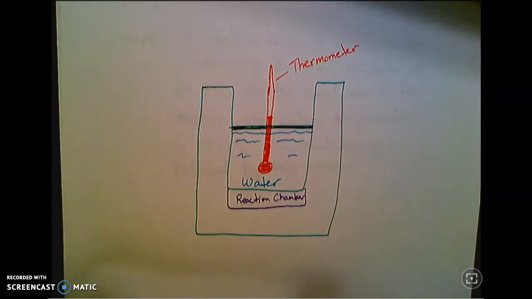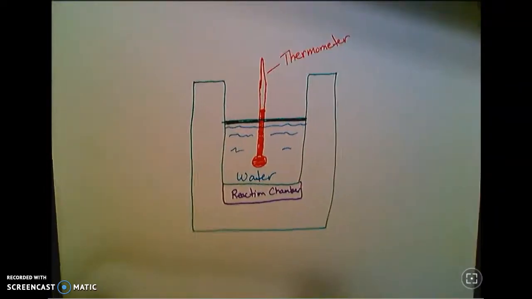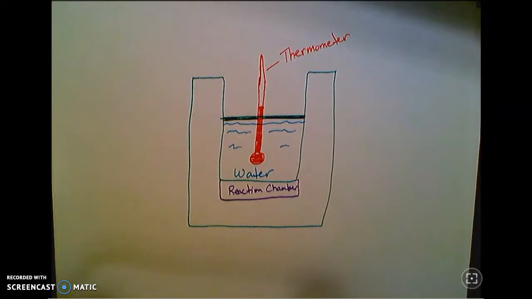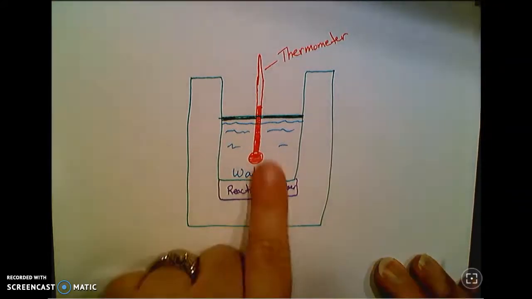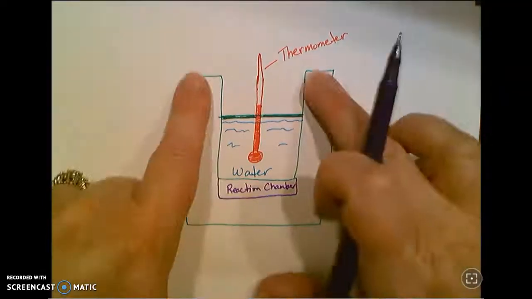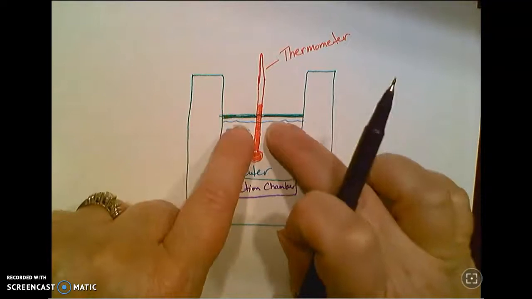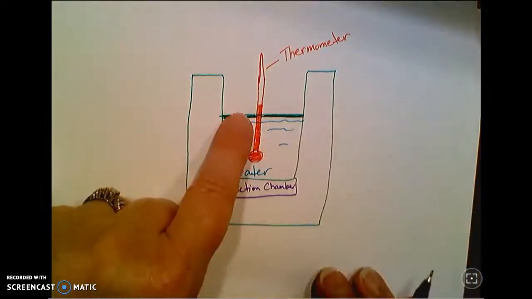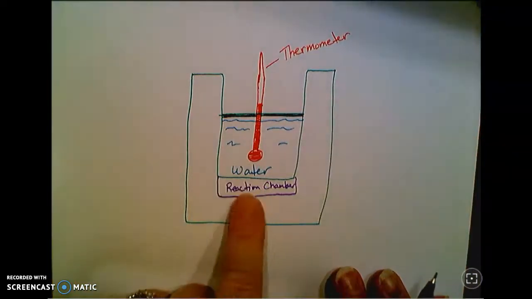But basically what's going to happen with these problems that we're going to look at, if you want to think about it that way, when we did this before, we actually did a lab also, and you had pieces of metal, and we were trying to figure out the specific heat constant of the metal. But in this case, we've actually got a reaction happening. So this is your insulated chamber. We're going to have a lid on this, not much space, hopefully, between the top of the water and the lid. We've got a thermometer to measure the temperature of the water, and the reaction is going to happen here.